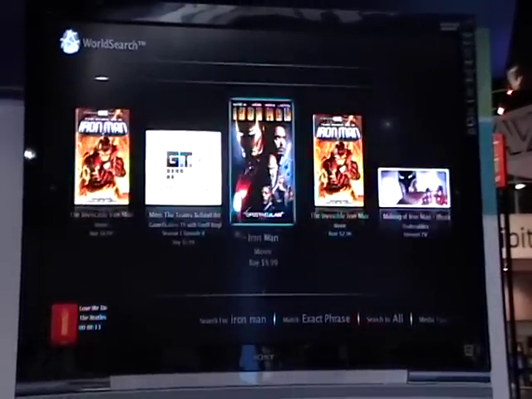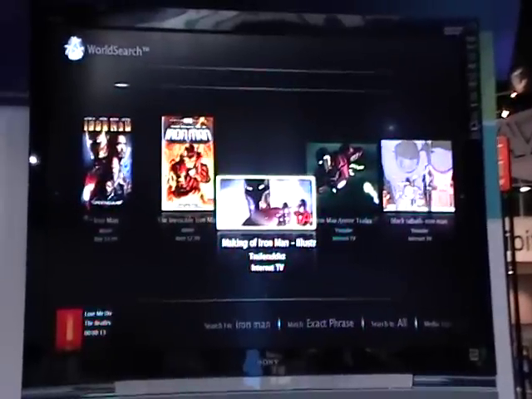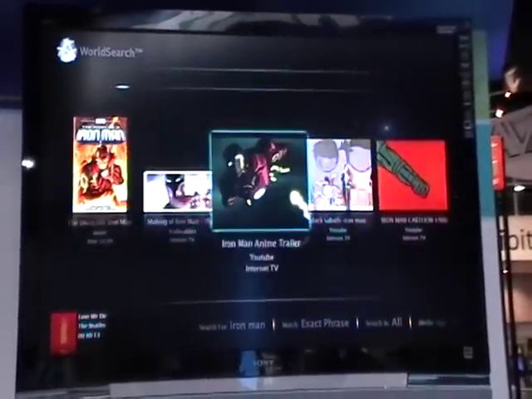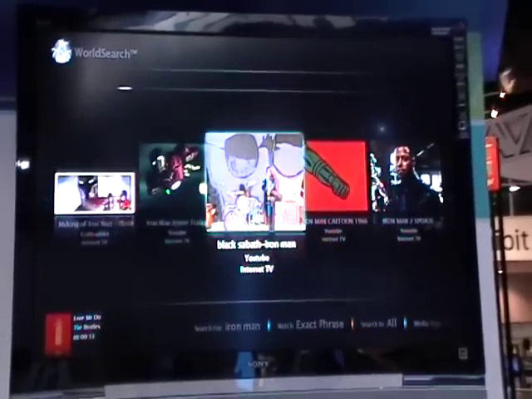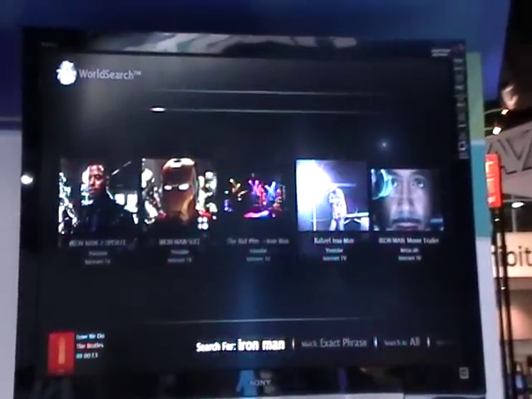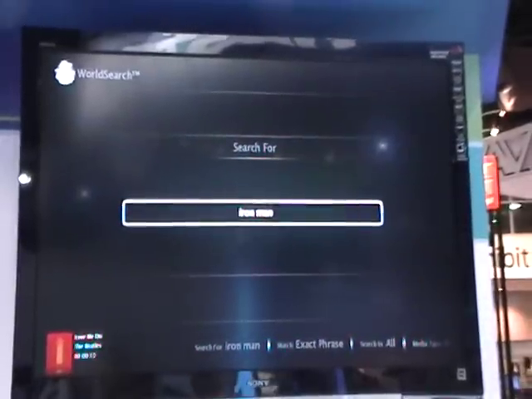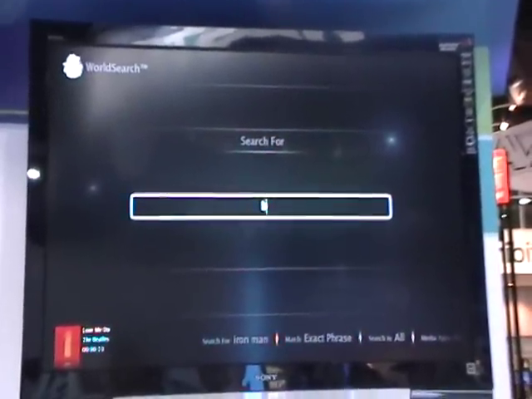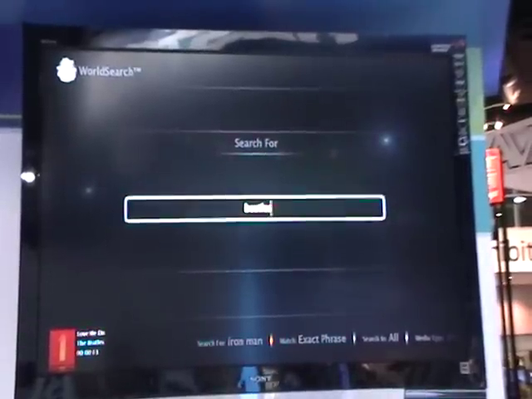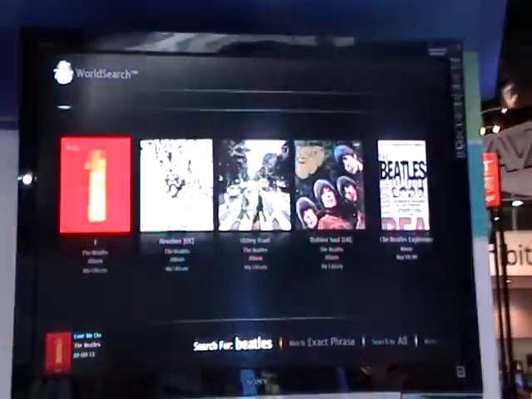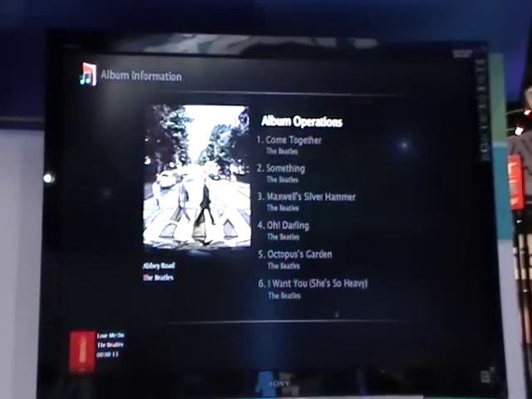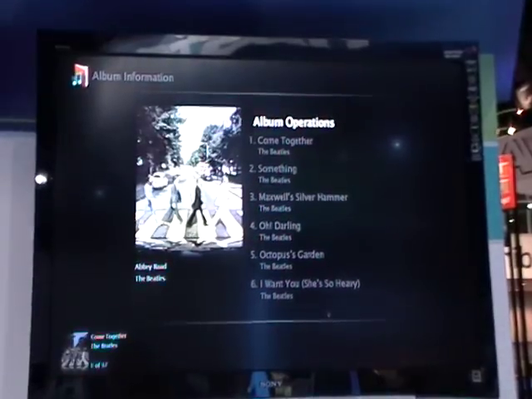But it doesn't necessarily stop there, because we also have all kinds of internet content. Take a look at the making of, the trailers, or maybe a little Black Sabbath. But maybe we should listen to a little music instead. So we'll go in here and take a look in our library, see if we have some Beatles. And of course we do. So we'll just go ahead, come in here, start that playing.